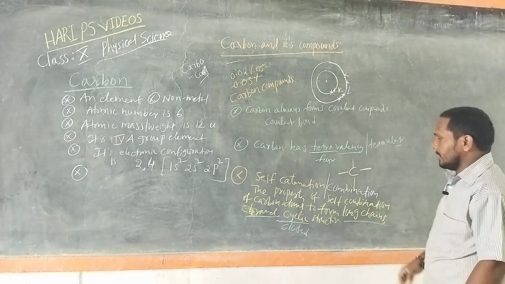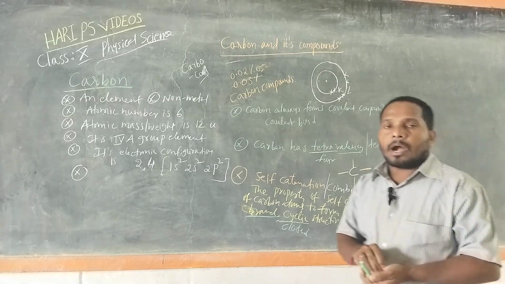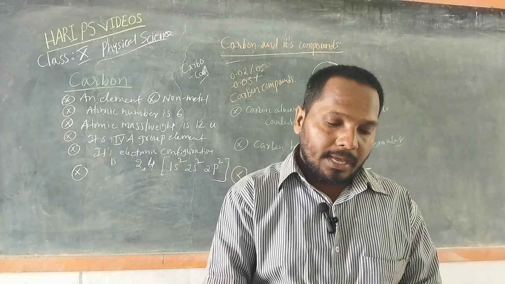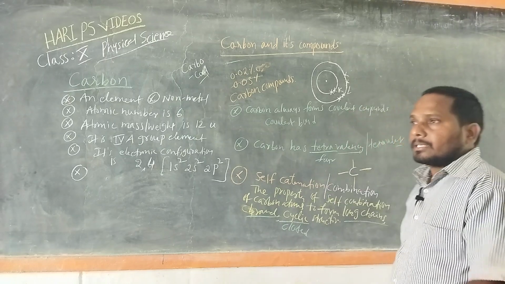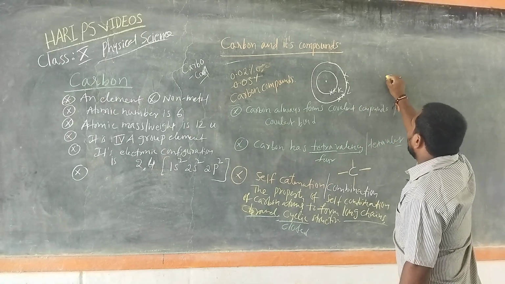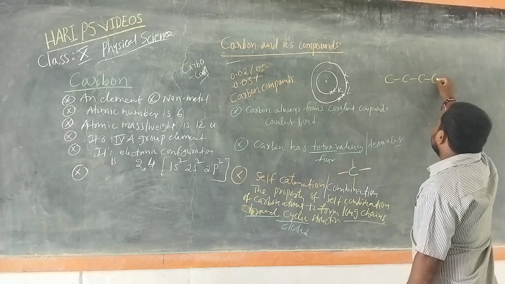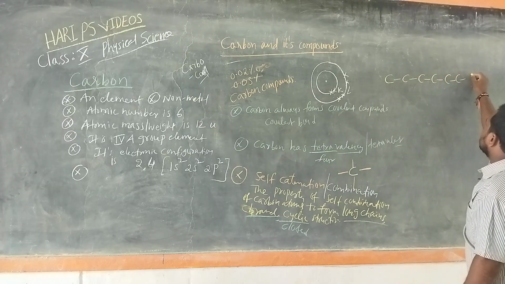Self-catenation means, for example, petrol is a carbon compound which has octane. We will discuss hydrocarbons. So this is one carbon, 6, like this.